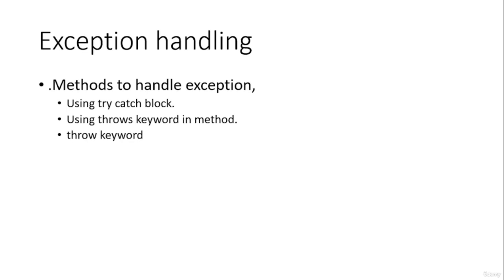Hello and welcome back. In this lecture, we are going to discuss try, catch and finally, and how to handle exceptions in Java. So let us start. The first thing is the different ways of exception handling in Java. There are three different ways to handle exceptions in Java. The first one is using the try, catch and finally block, the second one is using the throw keyword, and another one is using the throws keyword. These keywords we will see in the next lecture, and in this lecture we are focusing on try, catch and finally, which is the basic method to handle exceptions.